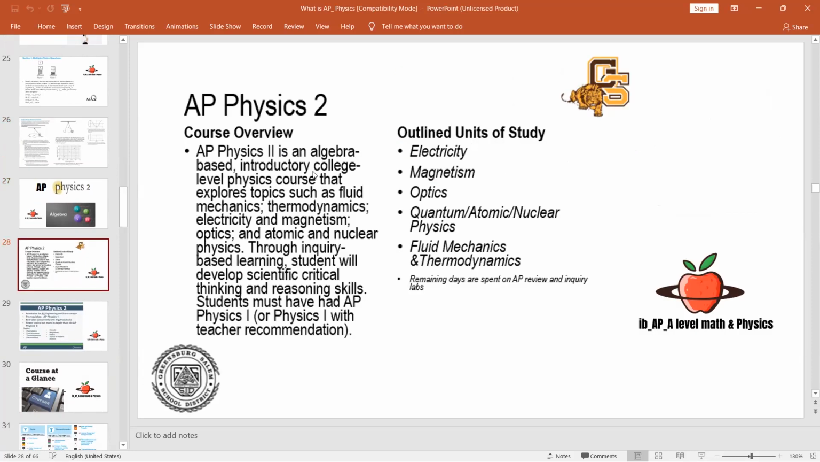AP Physics 2 is an algebra-based introductory college level course that explores topics such as fluid mechanics and thermodynamics. We'll discuss all of them in detail in the next slide. Please remember, students must have had AP Physics 1 or AP Physics 1 with teacher recommendation. Then only AP Physics 2 will be given to the students, otherwise not. So when students complete AP Physics 1, then you will take AP Physics 2. Otherwise, if you have strong fundamental knowledge and a proper teacher recommendation, then the school will give you AP Physics 2, otherwise not.